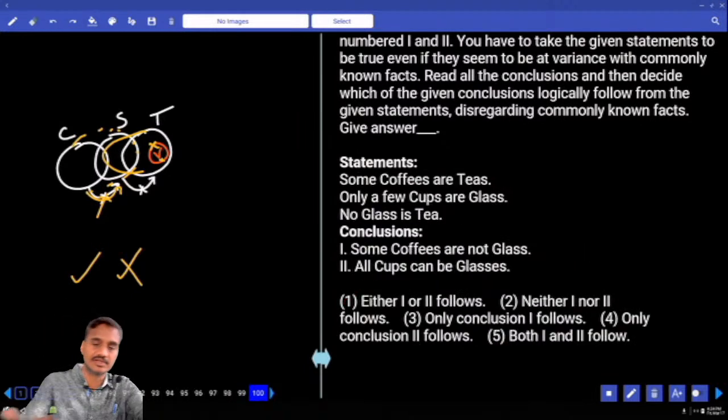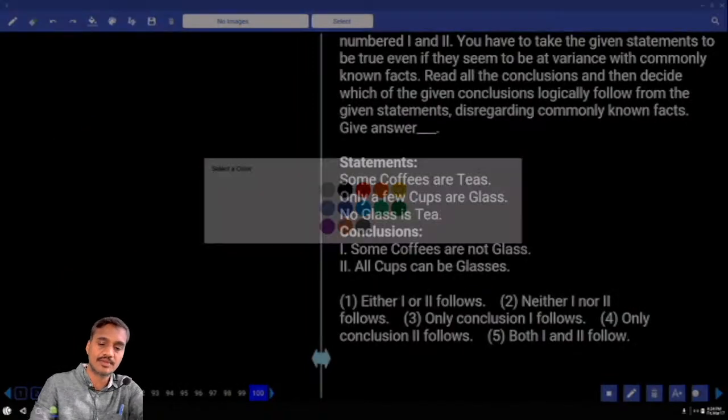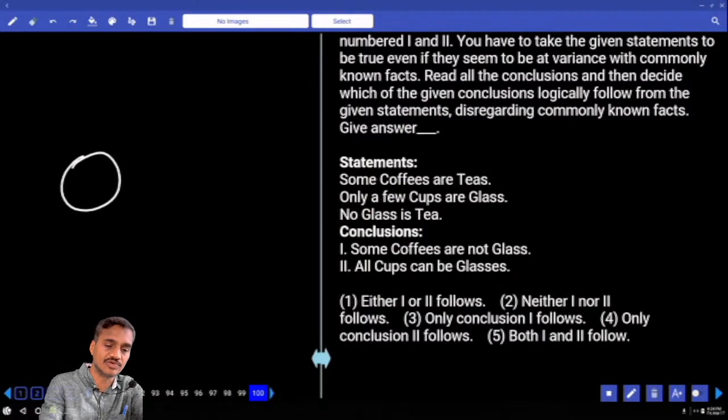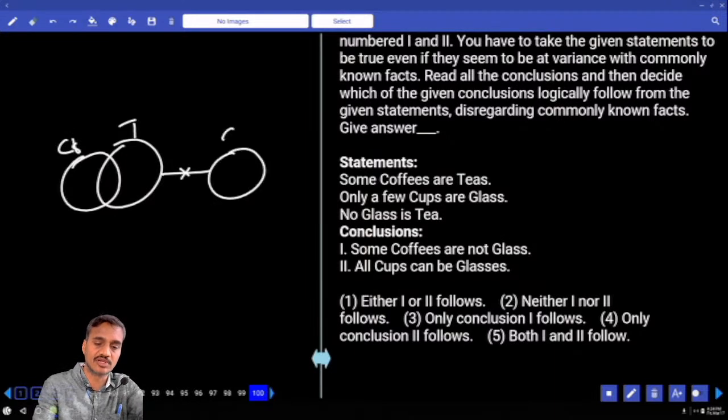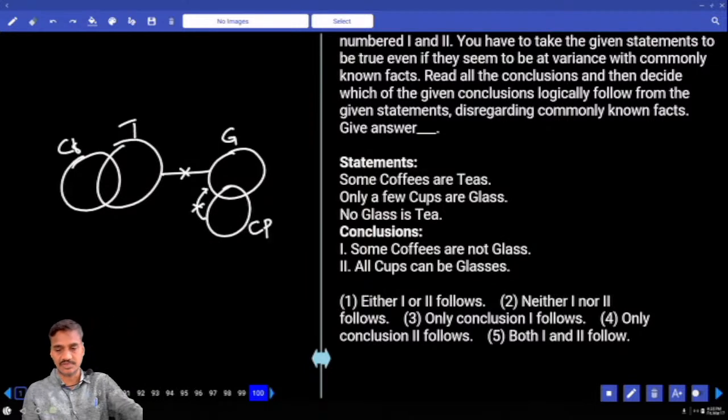And finally 100: some coffees are teas. Now some of the coffees are teas, coffee and tea. Some coffees are teas, and only a few cups. No glass is a tea, no intersection between glass and tea. And only a few cups are glass. Only some of the cups are glass, but not all.